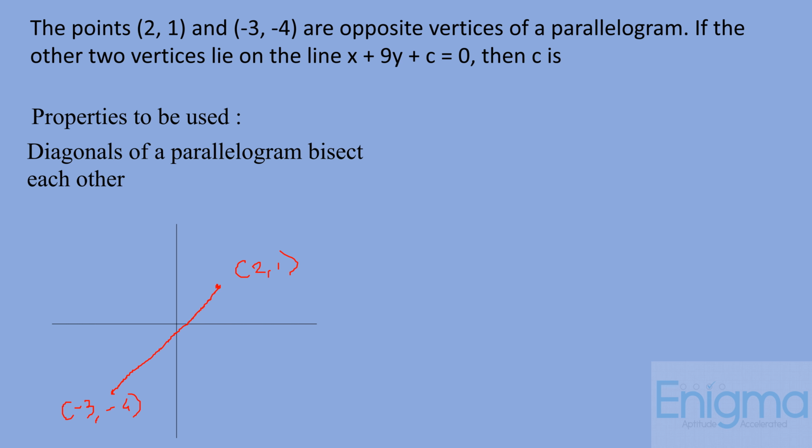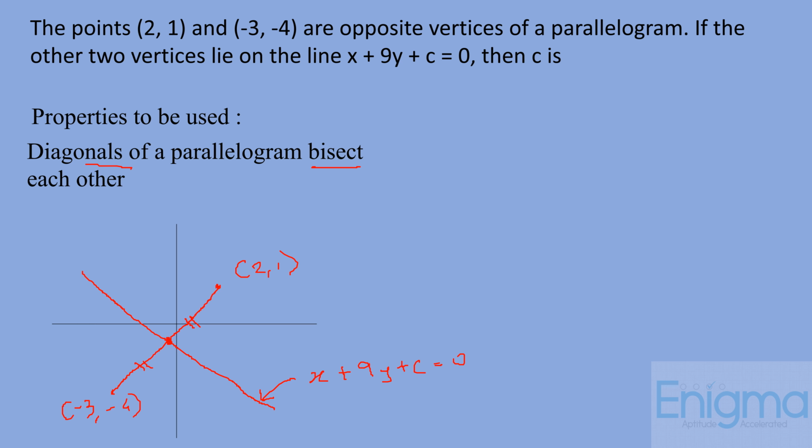Now it is also given that the other two vertices lie on the line x + 9y + c = 0. So let's assume that this is that line. Now we will use this property that diagonals of a parallelogram bisect each other. That means this point is the midpoint of both the diagonals.